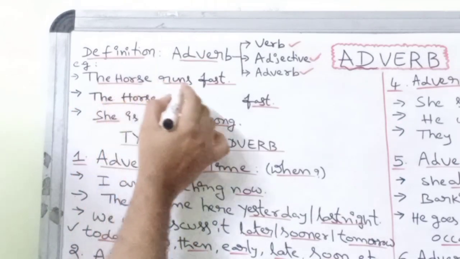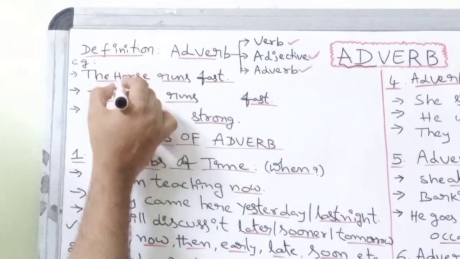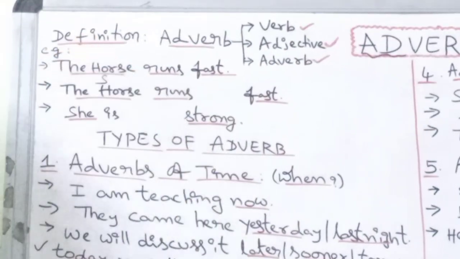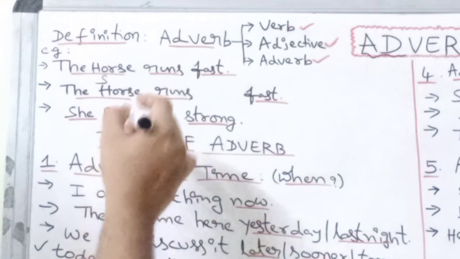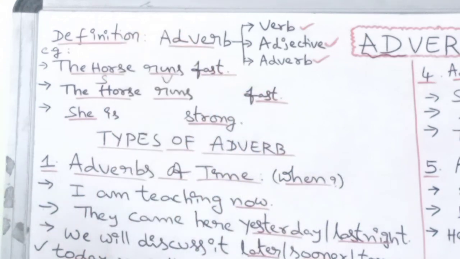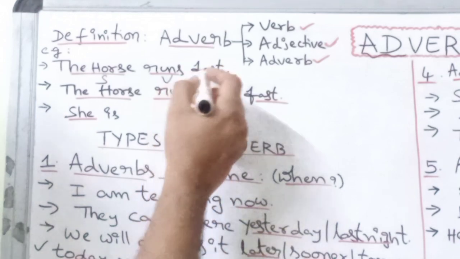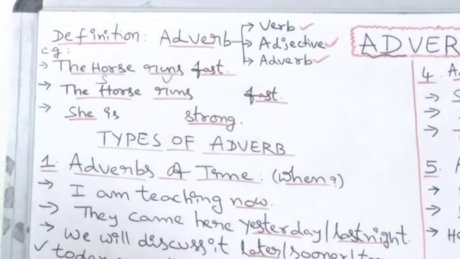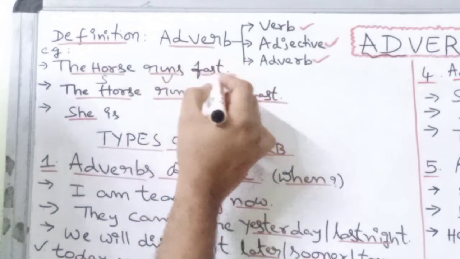The horse runs fast. All of us know horse is the subject, the name of an animal, a noun. And runs is an action word, that's why it's a verb. The horse runs. What does the horse do? It runs. But when the question arises how it runs, then we can say the horse runs fast, the horse runs slow, like that. So here the example is the horse runs fast.